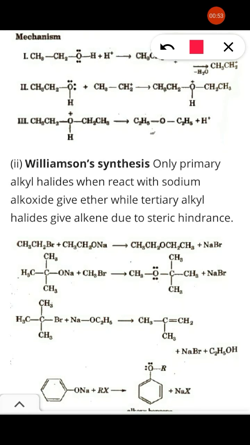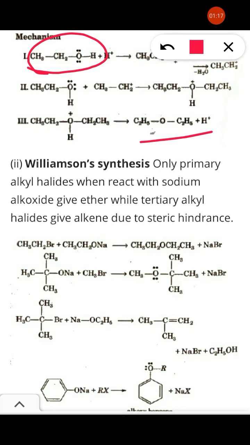Now the mechanism, see here, how this ether is prepared from alcohol, right? As you know, we have studied the property that alcohol acts as an electrophile, right? When alcohol acts as an electrophile, there we will get a product as an ether. Remember the property of alcohol.